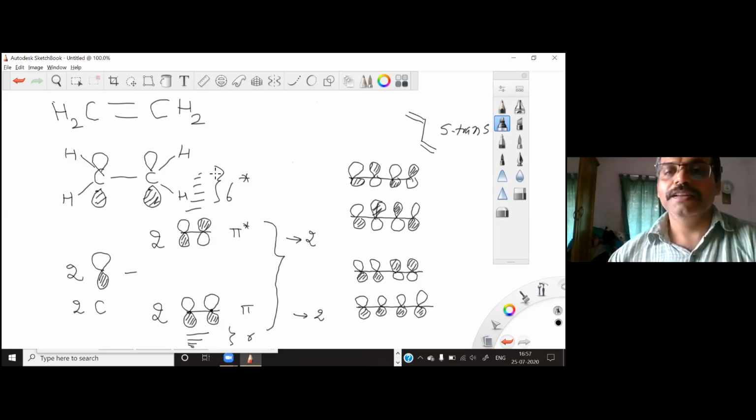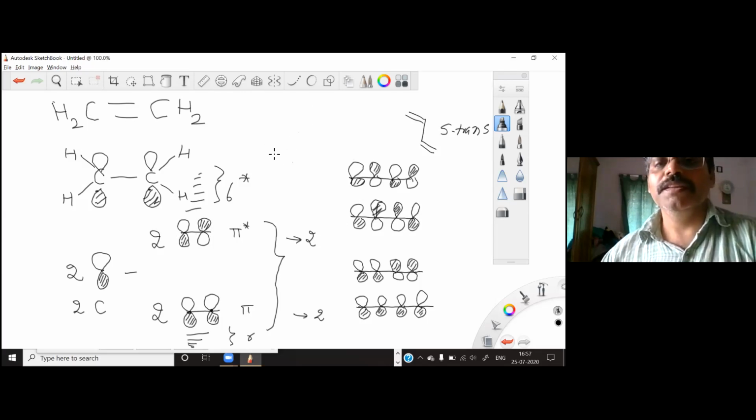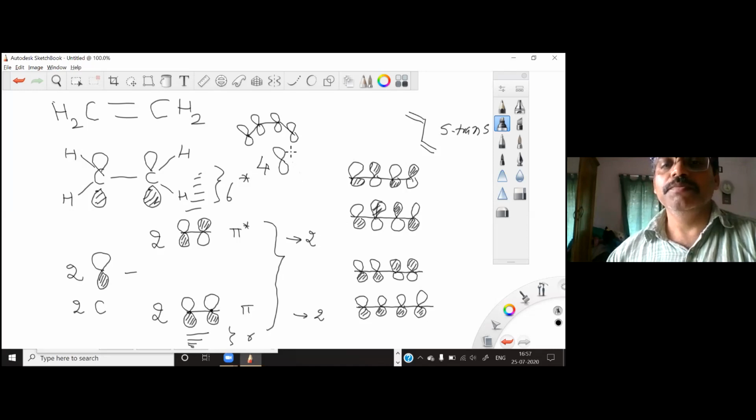So from this molecular orbital, if I start making it, you take basically one orbital from each carbon, one orbital from here, one from here, one from here, one from here. So you will have four pz orbitals, and if you make the combination of these four pz orbitals, you will end up getting the same thing.